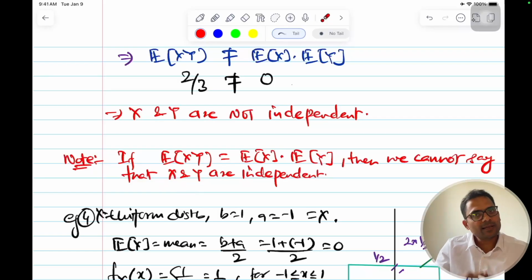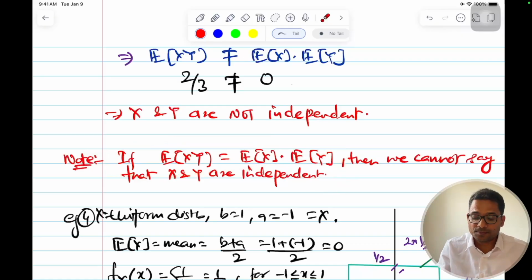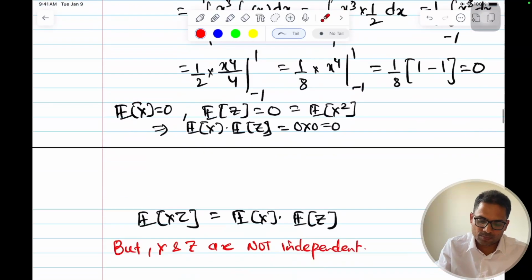If x and y are independent, then the combined expectation should be the product of individual expectations. But if this is satisfied, it doesn't guarantee that the two random variables x and y will be independent, and that we saw through the examples also.